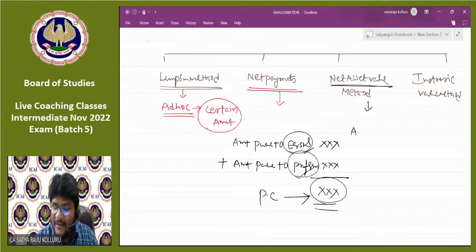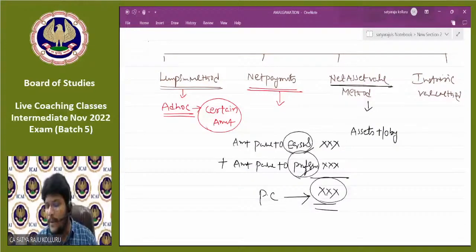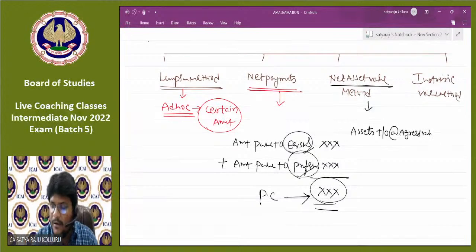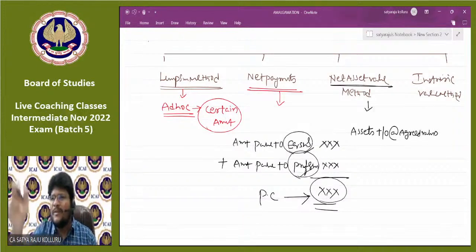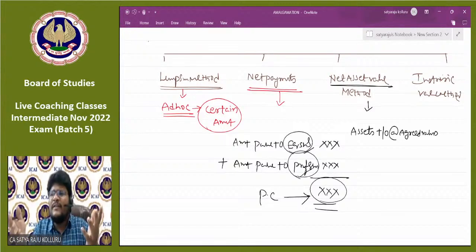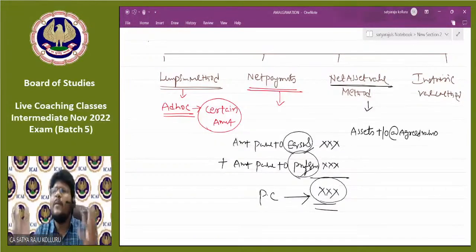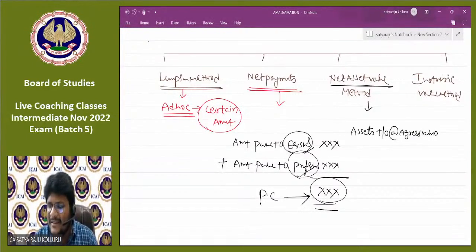What are the different assets taken over by the purchasing company? Assets are taken over by the purchasing company at the rate of agreed values, not at book values. For example, sir, I am purchasing your business, right? Your business means your assets and liabilities, right? How much amount should I pay to you? How much worth of assets and how much worth of liabilities I am going to take over from you, the same amount I am going to pay. That is nothing but assets taken over at the agreed value. Maybe in your books you have a different value. That is not at all relevant for me.